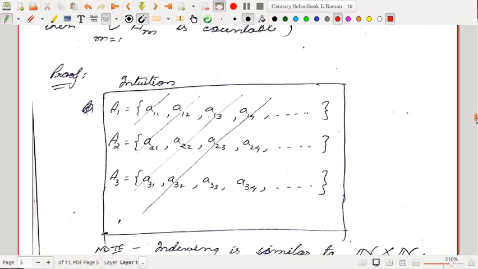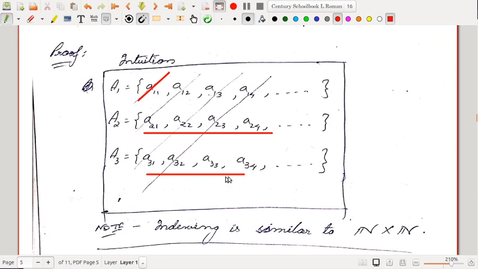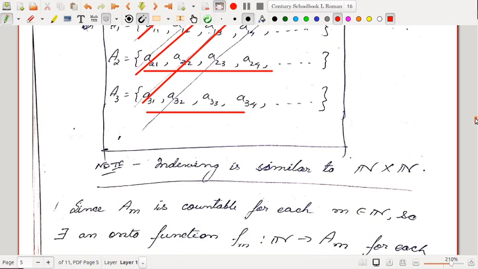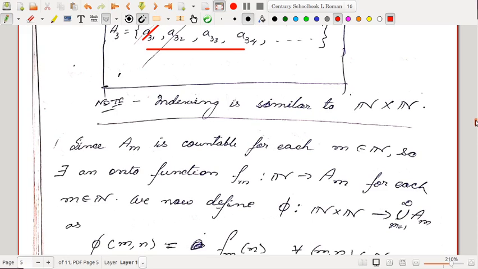So the intuition is almost the same as what we had seen. For this countable collection, say A_1, the elements can be written as a_11, a_12, a_13, a_14, like that in matrix notation. For the set A_2, the elements can be written as a_21, a_22, a_23, a_24, like that. For A_3, they can be written as a_31, a_32, a_34. So these are very much similar to ordered pairs of natural numbers, nothing else. See 31, 22, 13. These are just ordered pairs of natural numbers. So N cross N will come to our rescue. We can use N cross N to prove this theorem.